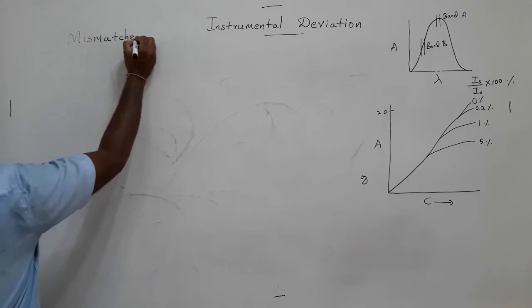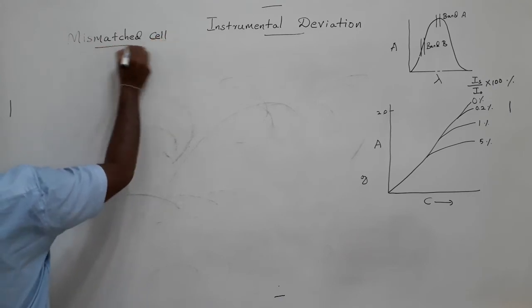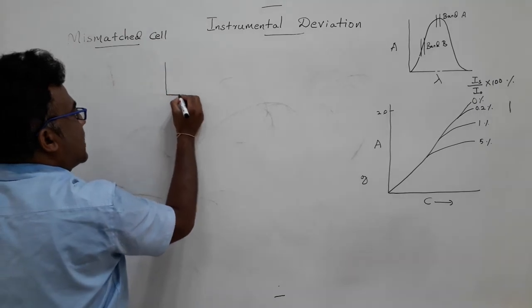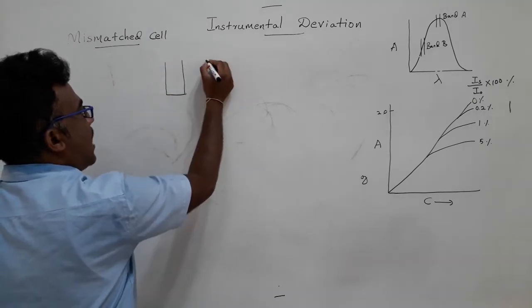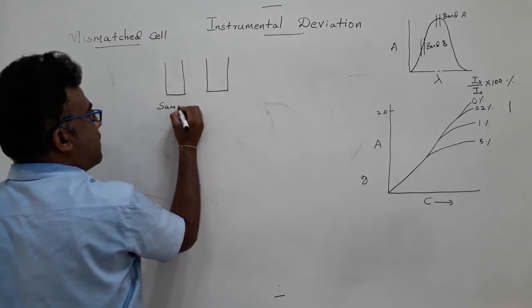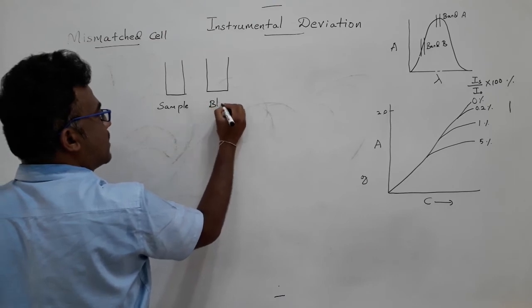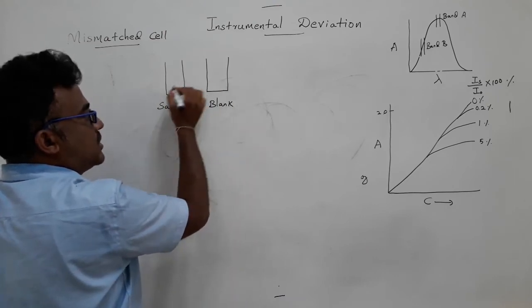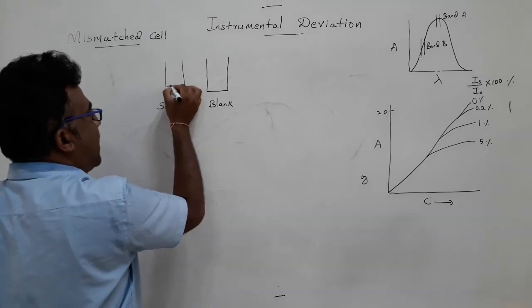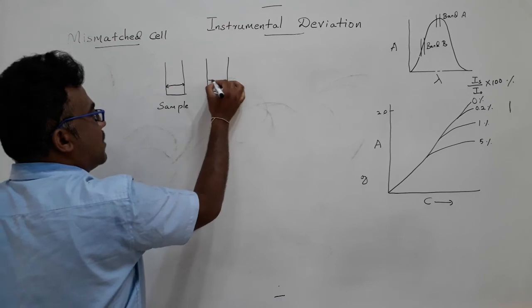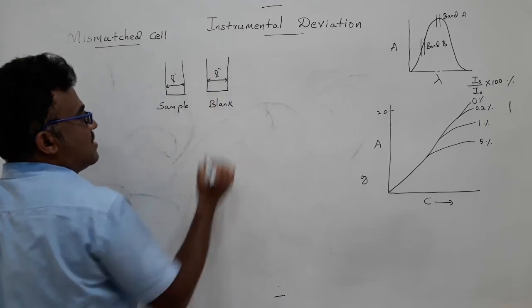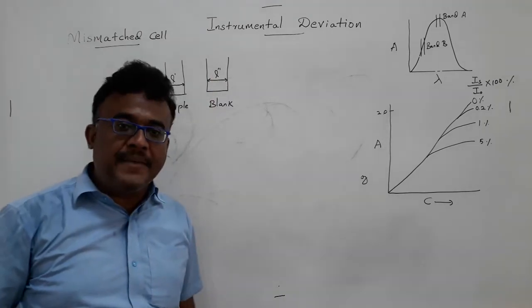When you use a cell for taking a sample, you have two cells, one for blank and another for sample. If these two cells have different path lengths, for example one with path length L prime and another with L double prime, there is a possibility of deviation from Beer's law.